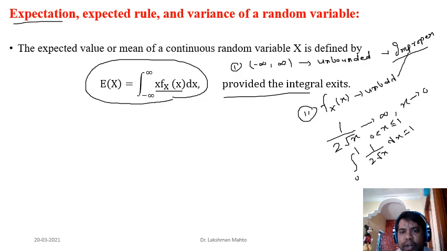And despite an unbounded interval, for the exponential case, we had already seen that the interval was unbounded, but the density function was exponential in nature, so the integral of this one was easily equal to 1. The integral exists despite the unbounded interval. So definitely there would be no issue. Mostly the integral will exist.